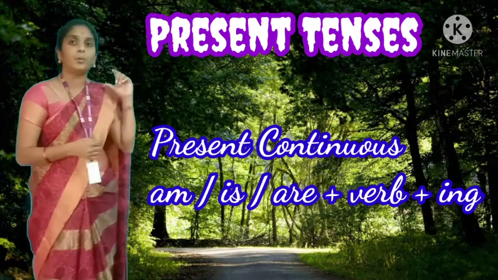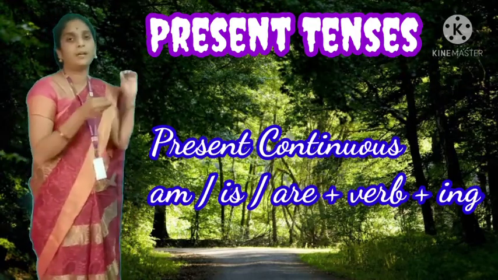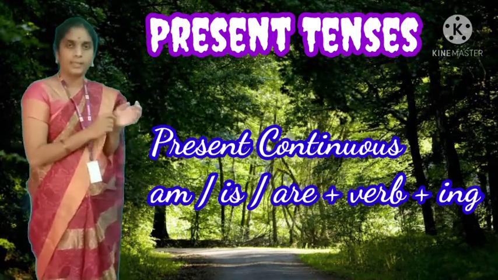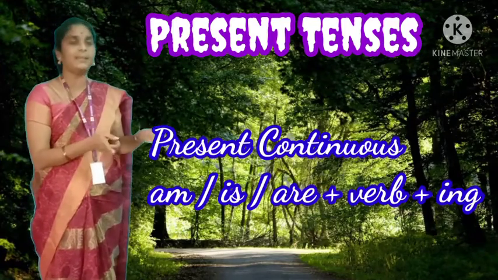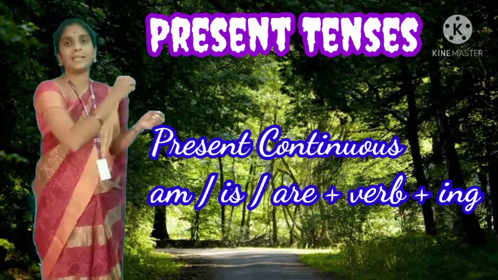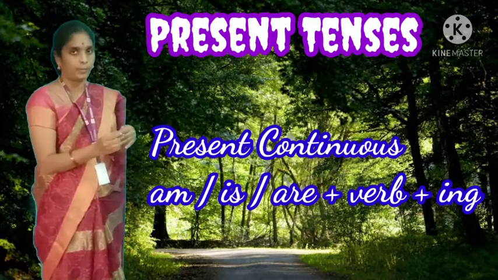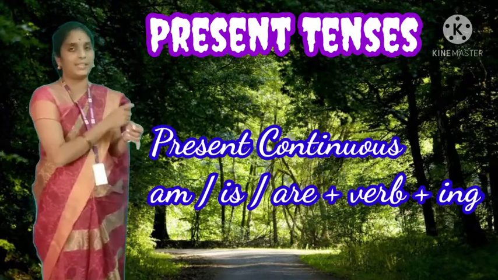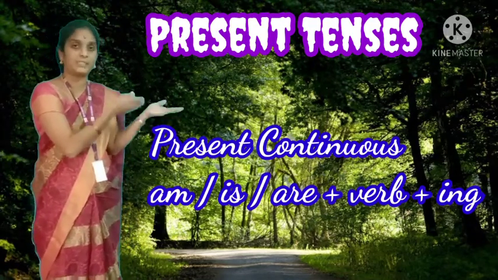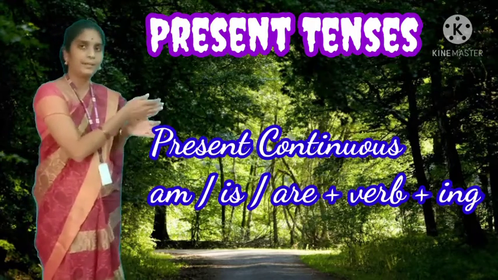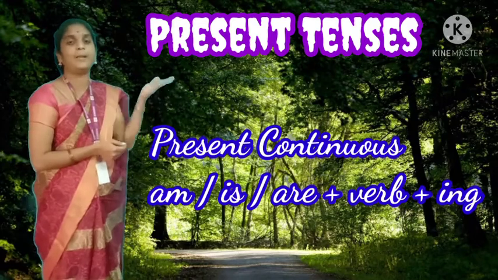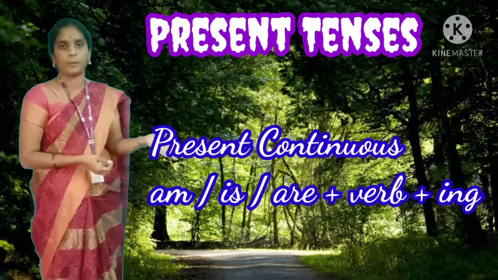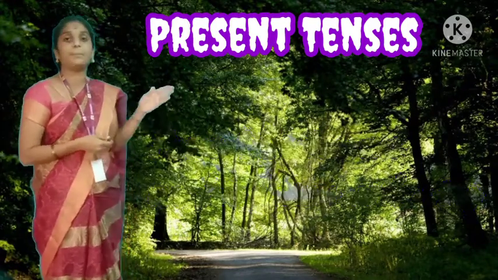Now, how to identify the present continuous tense? You will get help from the auxiliary verb. What are the auxiliary verbs here? Am, is, are. Any one among these 3 should be there, along with verb plus ing. Example, is writing. Is is the present auxiliary verb. Write plus ing, writing. If it is a continuous tense, we'll use ing with the verb. You understand this? Then finally, present perfect tense.